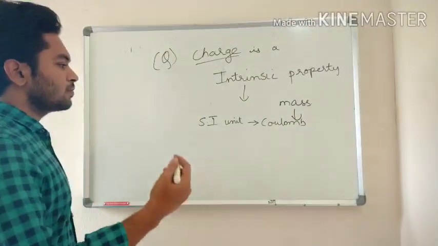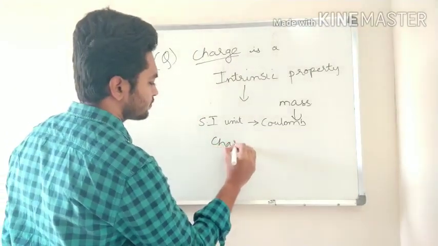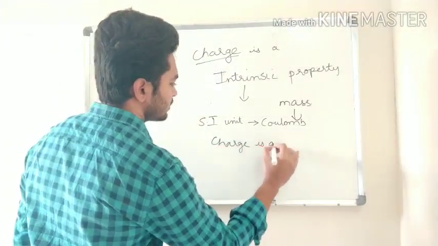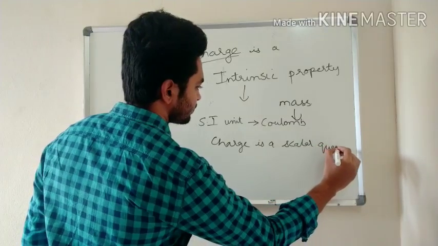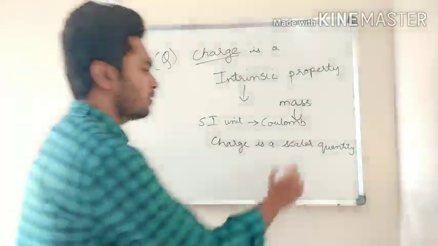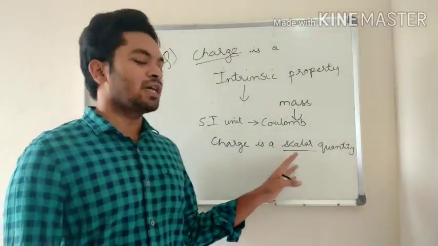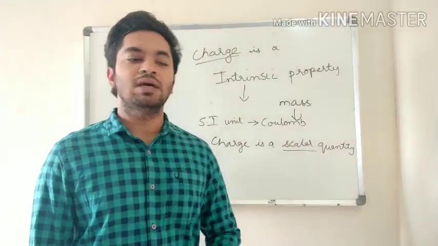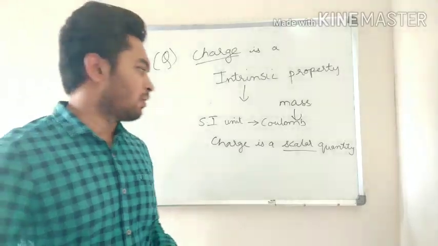Now this charge is a scalar quantity. Charge is a scalar quantity. Now what is scalar and what is vector? You already know. Scalar has only magnitude but no direction. Vector has both magnitude and direction. Right? Okay.